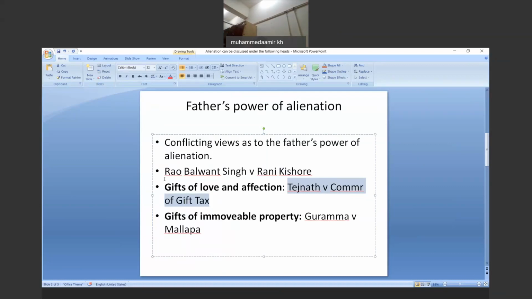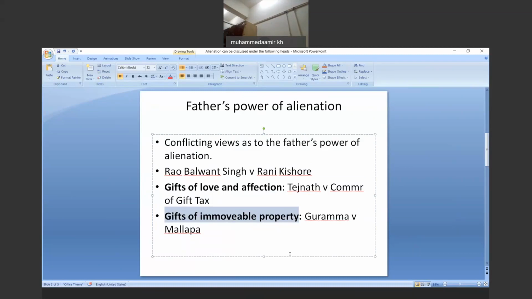And when we talk about the gifts of immovable property, there is a rule that such gifts cannot be made of immovable property.